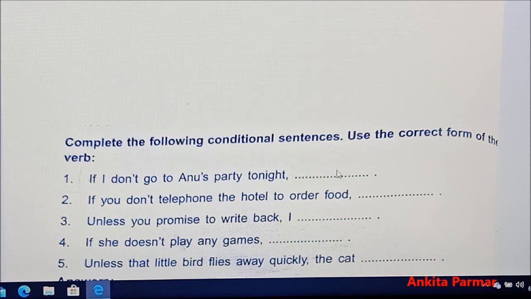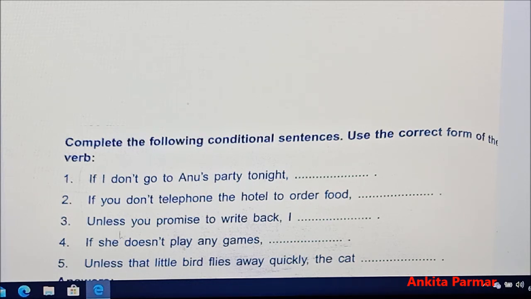Second sentence, if you don't telephone the hotel to order food, then what will happen? We will have to write the result in the main clause. We can write anything. I can say you will miss your evening meal, you will remain hungry. So what will be the answer? If you don't telephone the hotel to order food, you will miss your evening meal.